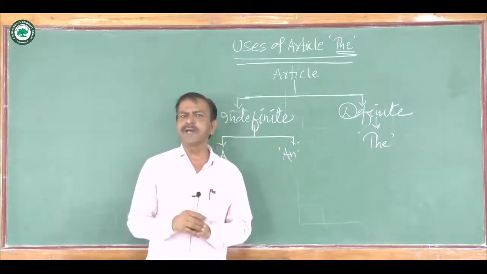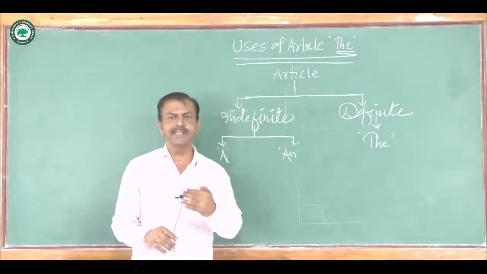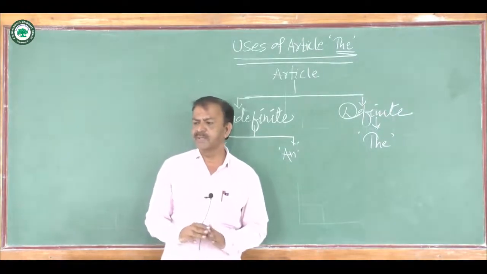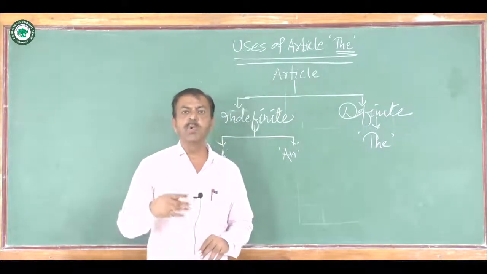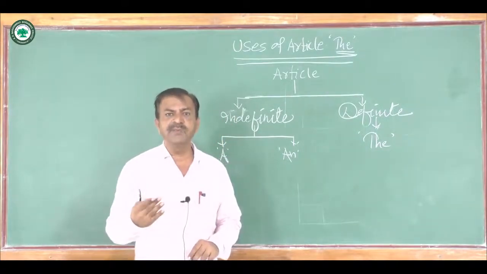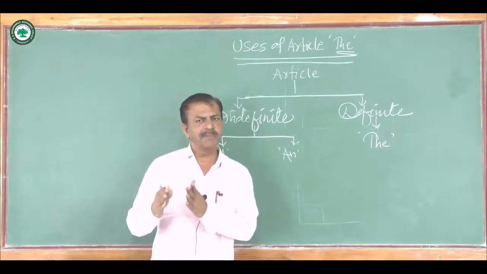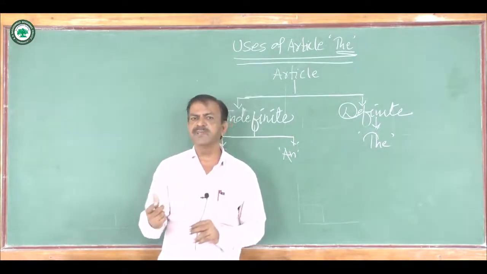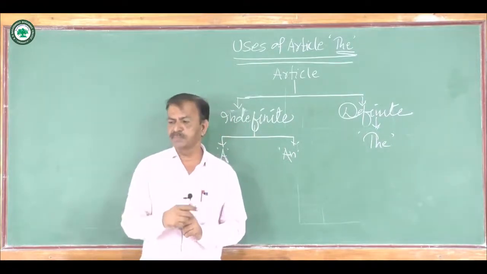Another use of article the, that the is also used before the inventions. For example, when we say who invented the telephone, here before telephone we use article the because telephone is an invention.